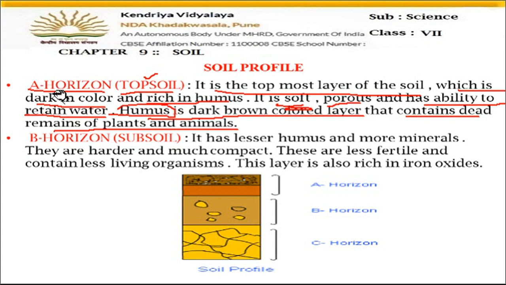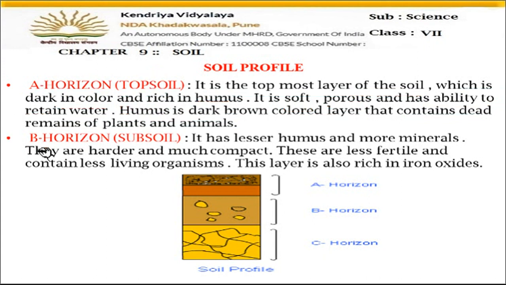So this is the A horizon. Now the next one is the B horizon. B horizon is also called the subsoil. It is below the topsoil, so it is called subsoil. It has lesser humus. As I have said, humus is the dark colored layer which is rich in nutrients, rich in the dead bodies of plants and animals. The subsoil has very little humus because humus is present in topsoil, but it has more minerals. So remember that the second layer, B horizon, is rich in minerals.